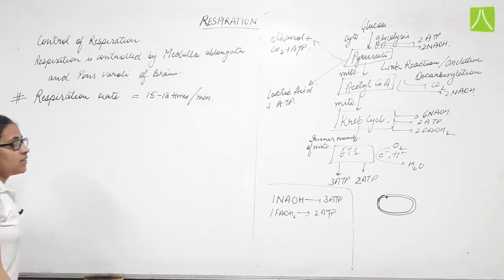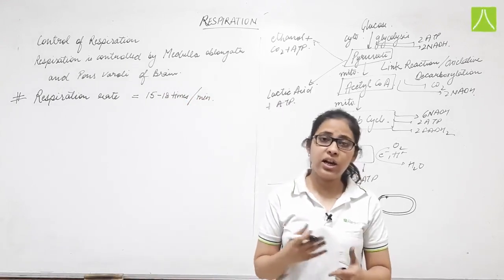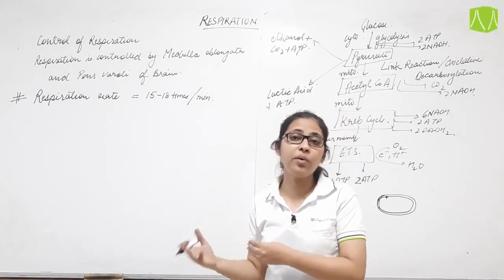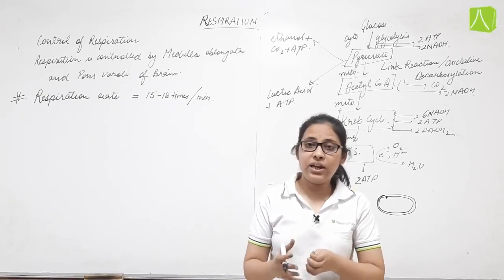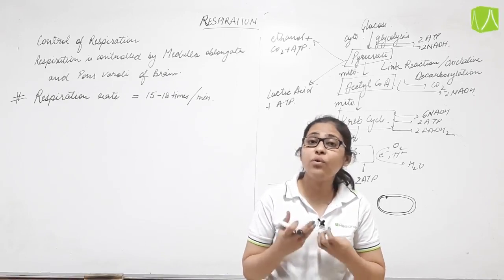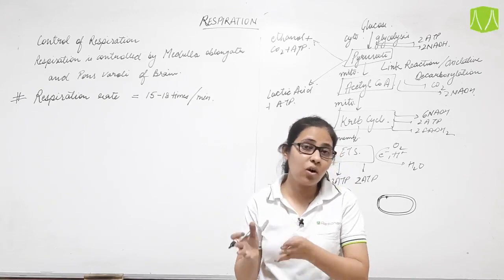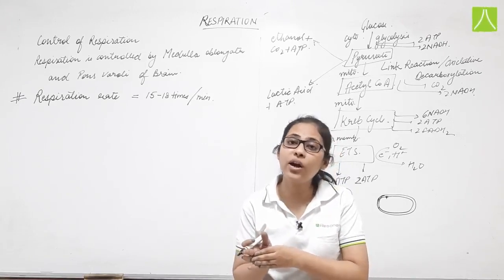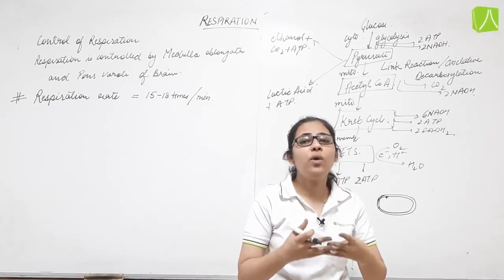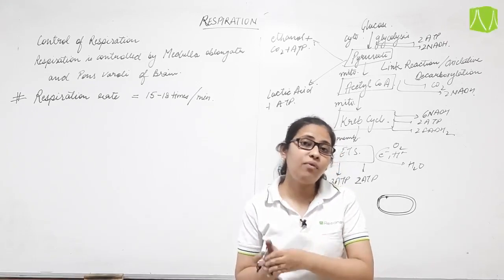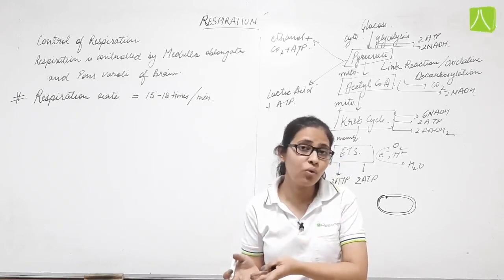But during vigorous exercise, since we are using up our ATP or energy currency in a very frequent manner, that is very fast, we require more oxygen, then only the food will be broken down. We need more and more energy, and for the energy to be produced we require more oxygen, then only the oxidation of food will occur.